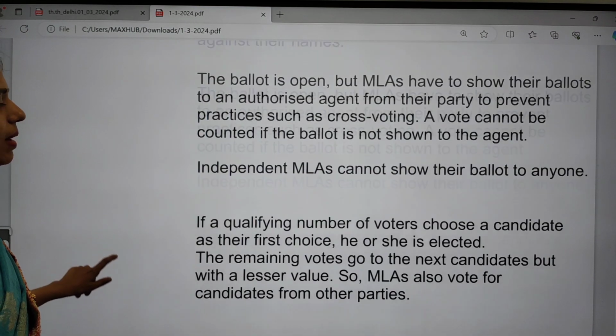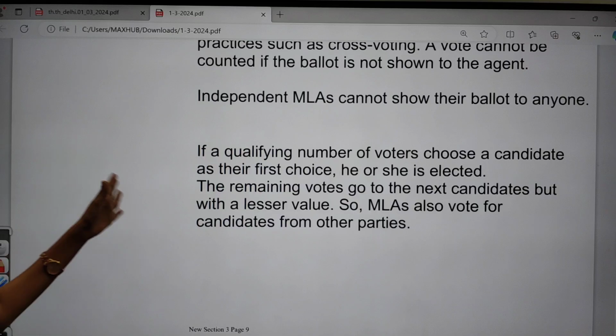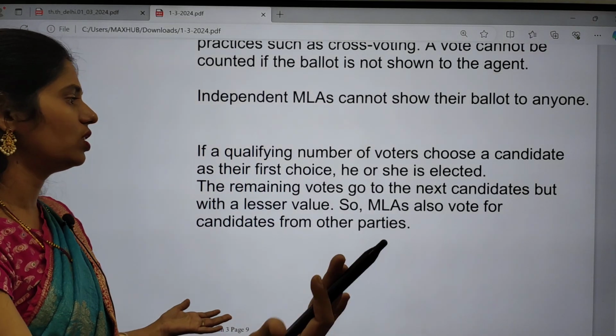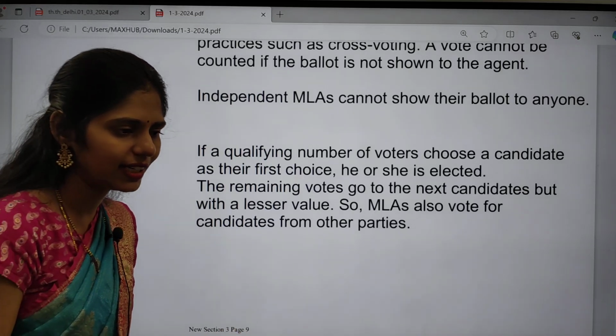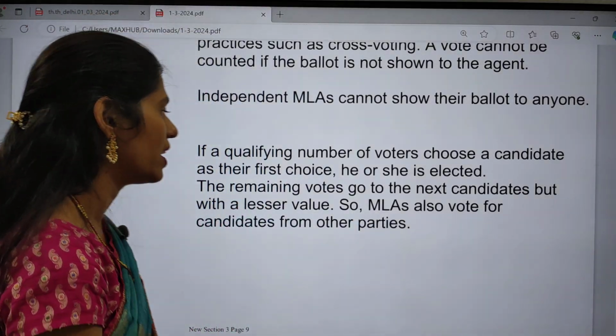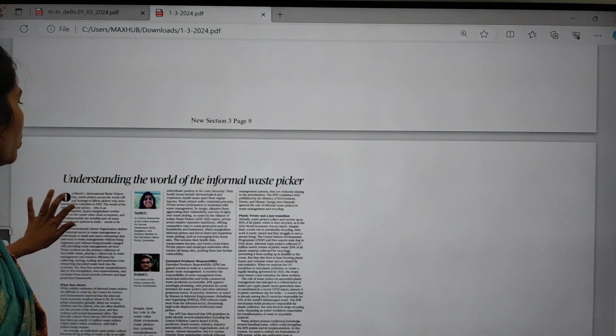And if a qualifying number of votes choose a candidate as their first choice, then he will be elected and the remaining votes will be transferred to the next person. Because of this, we call it the proportional representation system with a single transferable vote. Okay, so this is the thing.